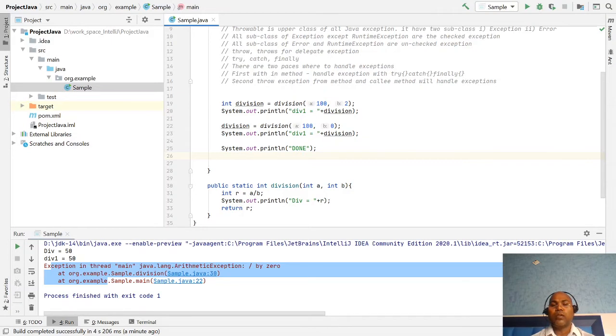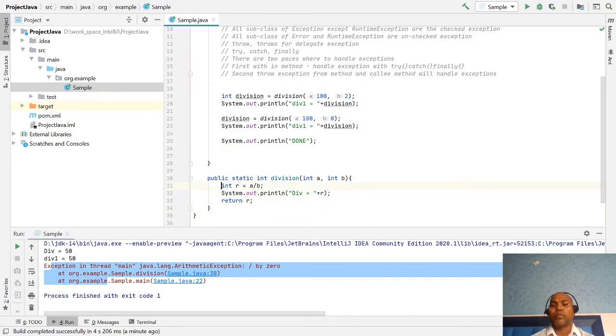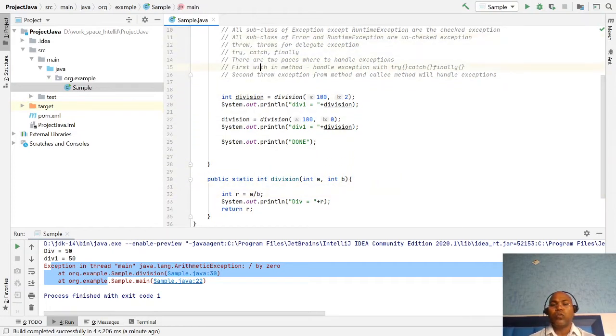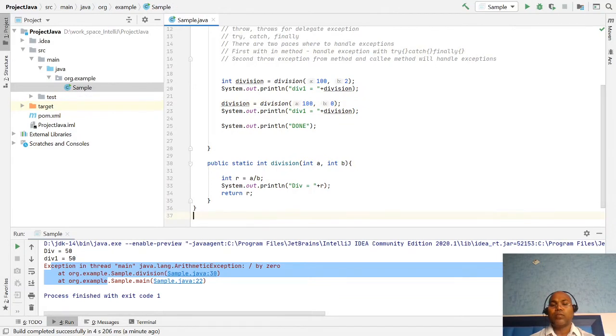So here the concept of Java exception handling occurs. First thing, for handling, we know these are the lines where the particular exception can possibly occur, depending upon the value of b. So Java supports handling exceptions in two ways. Whenever this line is executed, the exception is thrown. So there are two options.